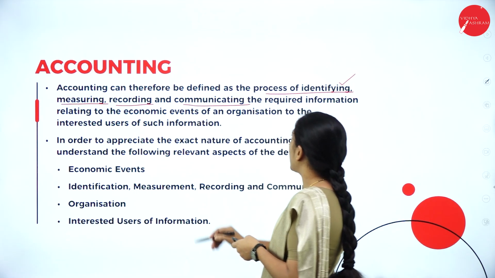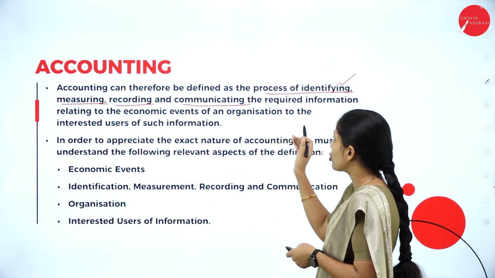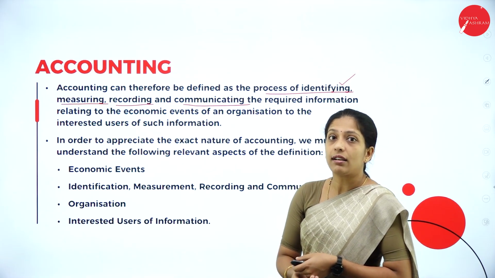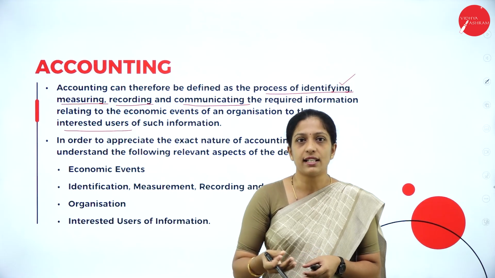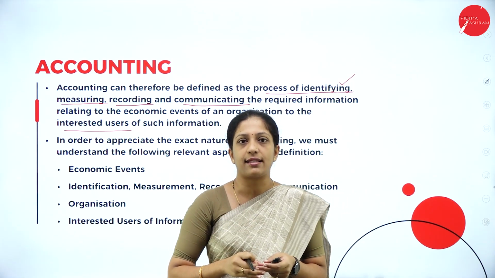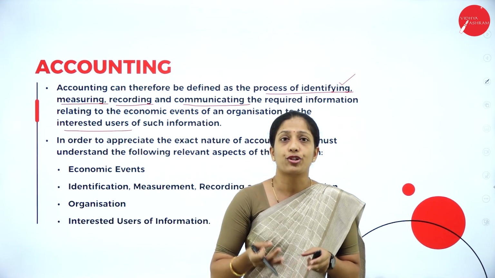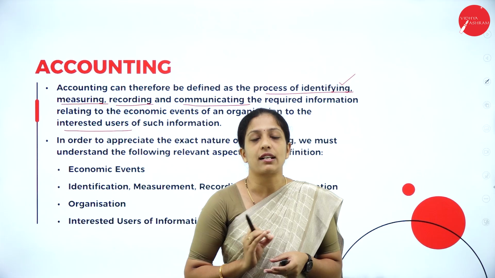Then we have to communicate the required information relating to the economic events of an organization to the interested users. So who are the interested users? We shall discuss in detail. There are a number of users who might be inside the organization or outside the organization who will be waiting for the accounting information. So they are called interested users.